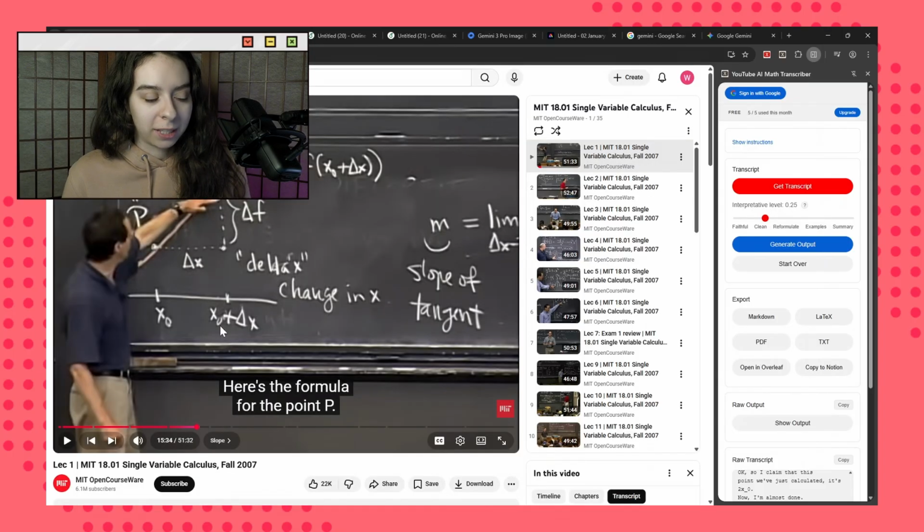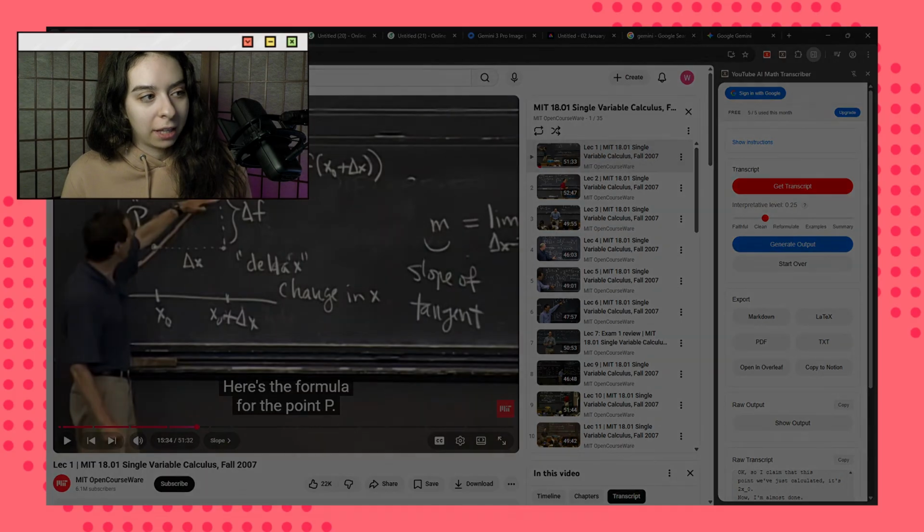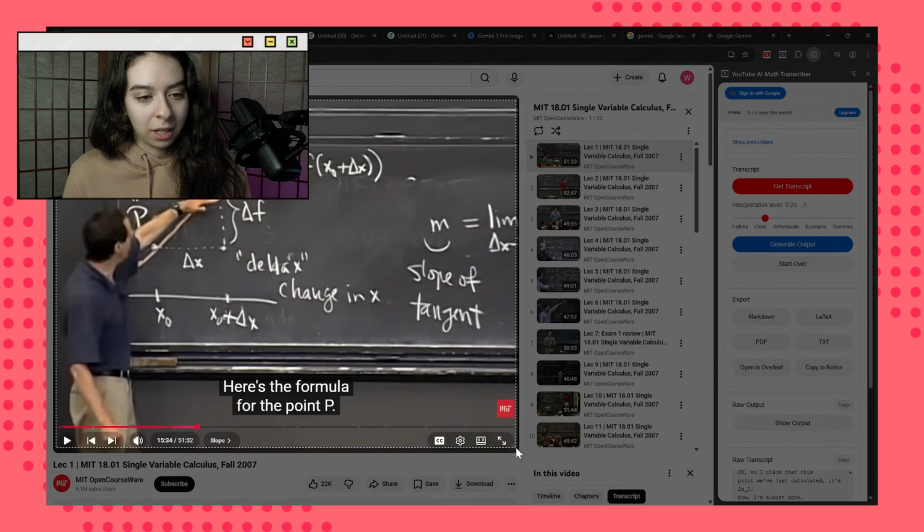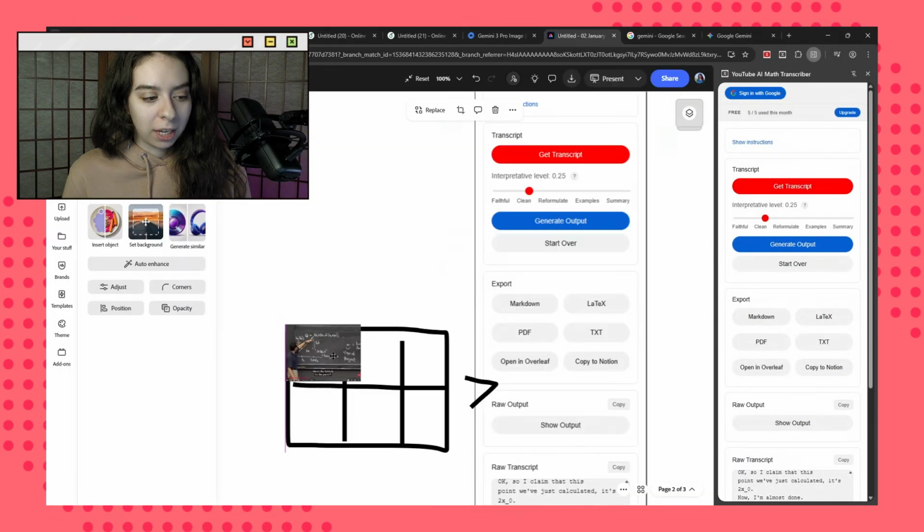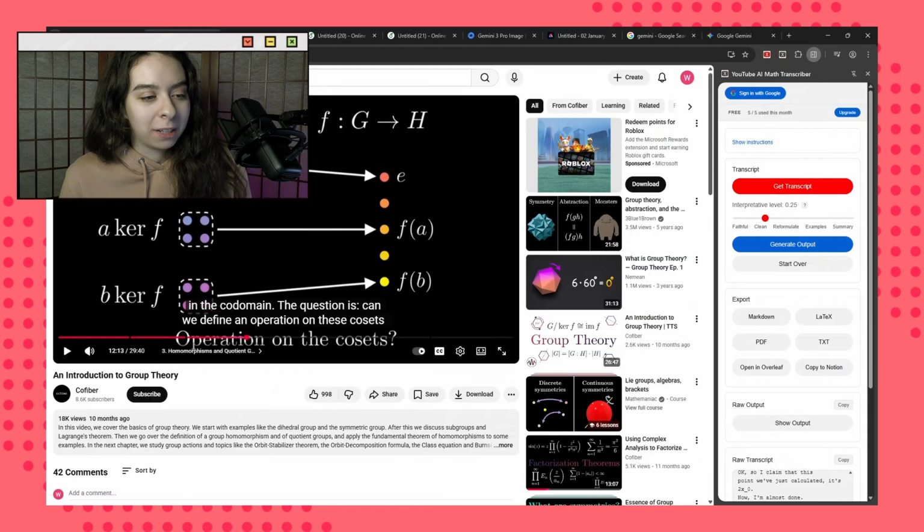So like in this video, for example, we would see that, oh, at 15:34, there's something important happening, and then we would take a screenshot of this video, and this is going to appear in the tiles here. The issue is, if you have a video like this, you don't really need to do anything to the image because it's already pretty clear. You can just put this into your notes as it is.